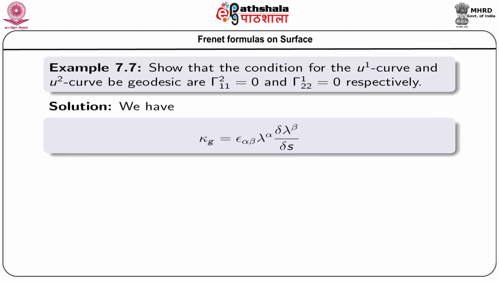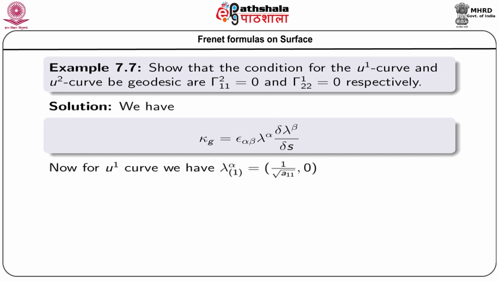Now, from the previous expression of the Frenet formula, we can easily find that kappa g equals epsilon alpha beta lambda alpha del lambda beta del s. Now, for the u1 curve, we have lambda alpha equal to 1 by root a 1 1, 0.